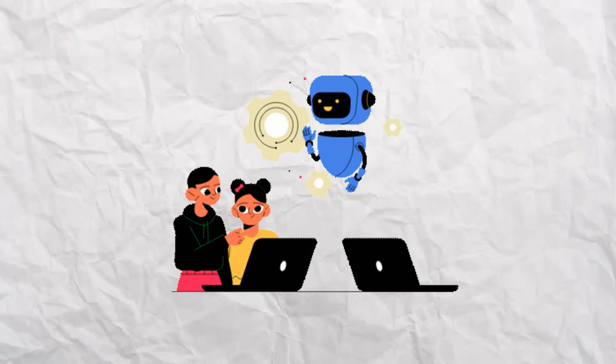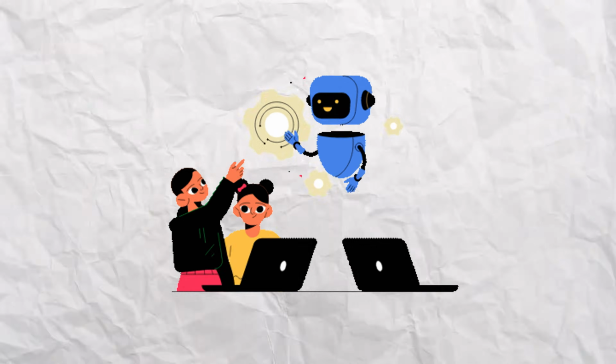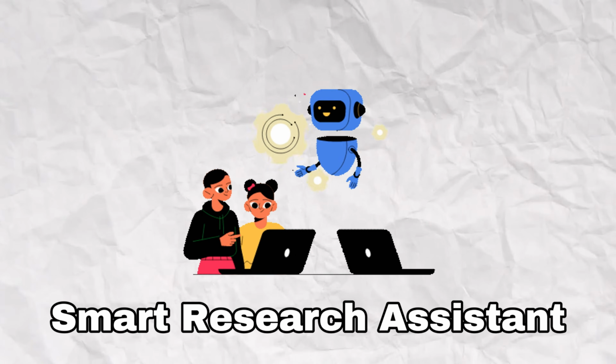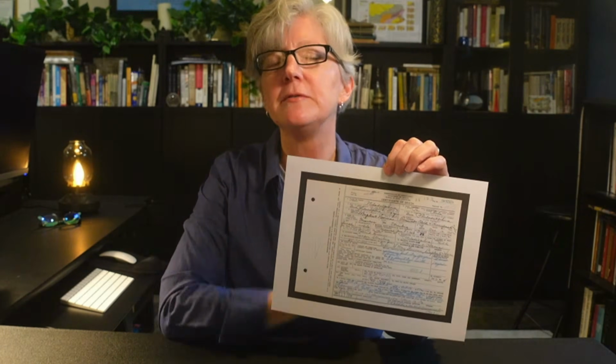I finally figured out why I had been so frustrated. I wasn't treating AI the way it should be treated, which was as a smart research assistant. Today, I'm going to show you exactly how to have your very first AI conversation using this actual death certificate from my family tree. By the end of this video, you'll know exactly what to say to AI and what to do when things don't go as planned.